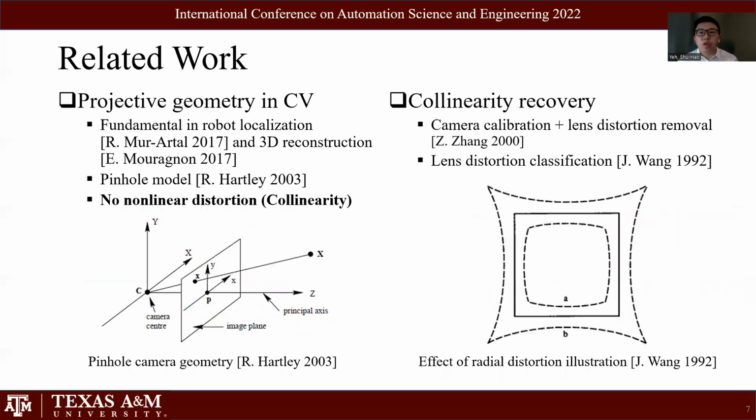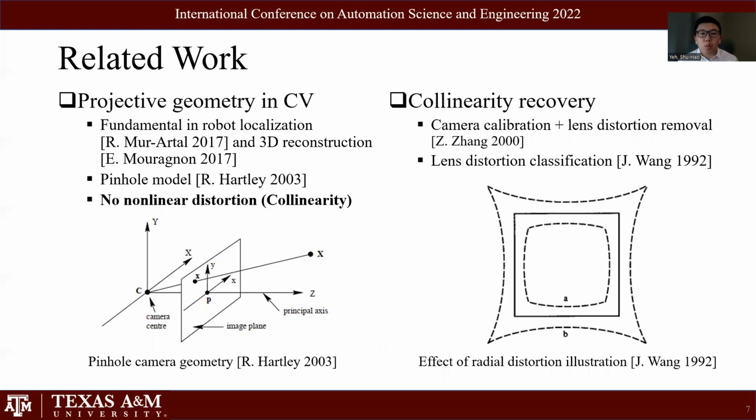Projective geometry in computer vision describes the relation between 3D points in the world coordinate system and 2D image points. It is the foundation of vision-based robotic localization and 3D reconstruction. The camera perspective projection model, also known as the pinhole model, is the most widely adopted geometric model, since it employs a robust linear model to describe the perspective mapping from 3D points to 2D image points. The model parameters can be easily interpreted using the camera intrinsics, including the focal length and principal point, and the extrinsic parameters. Our work also assumes that our camera model is the pinhole model.